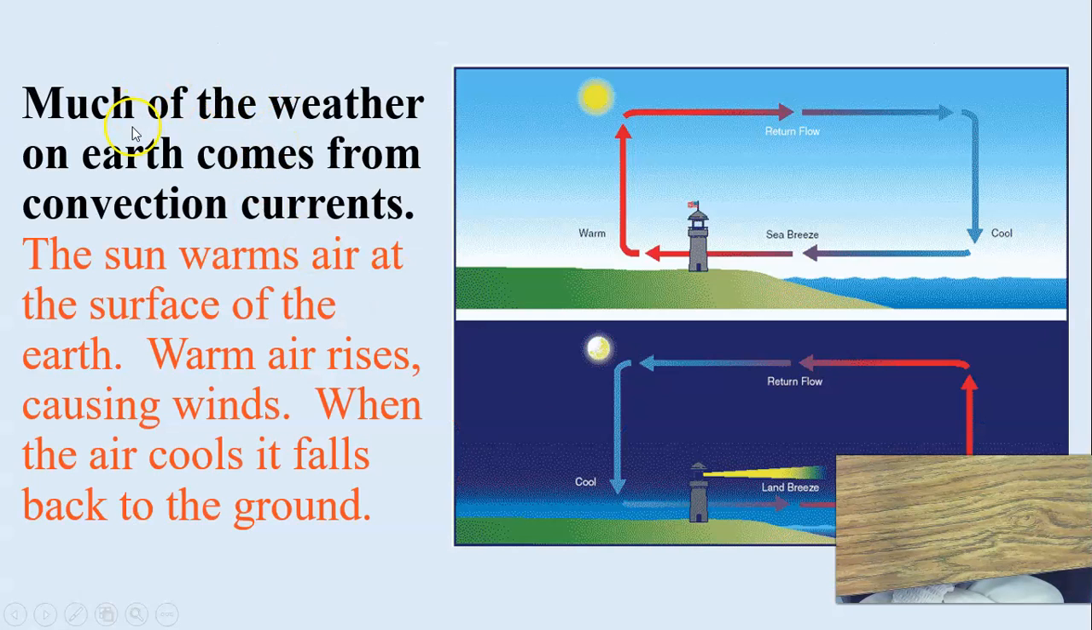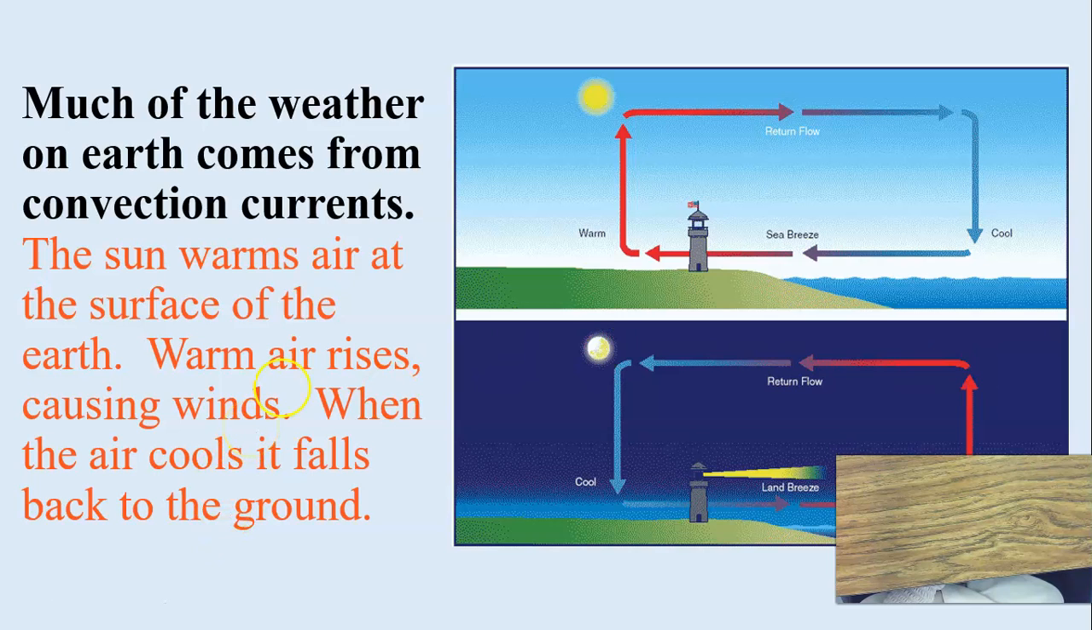Much of the weather on earth comes from convection currents. The sun warms the air at the surface. Warm air rises, causing winds. When the air cools, it falls back to the ground, and forms this nice little current. See? It warms as the air goes out over the water, and then the return flow comes back to the earth, and it cools, and then it warms. It's just